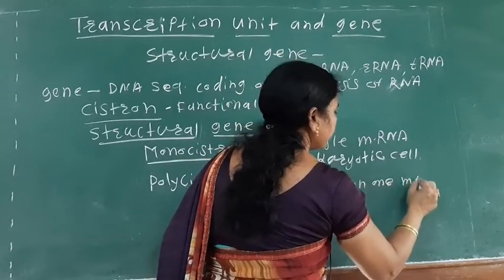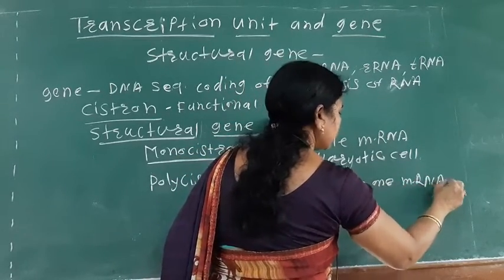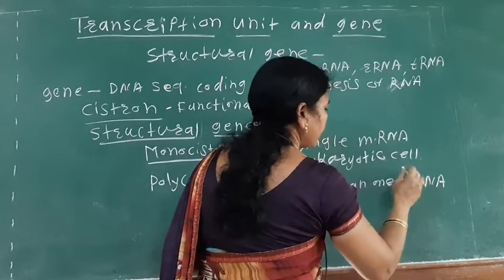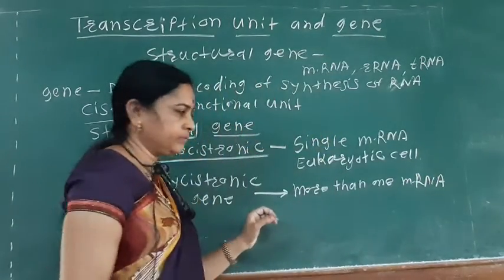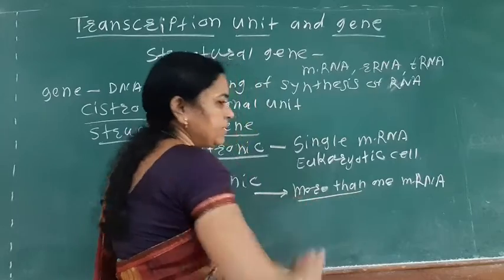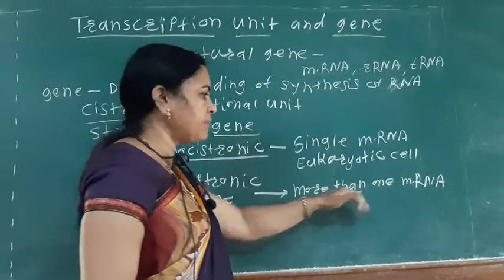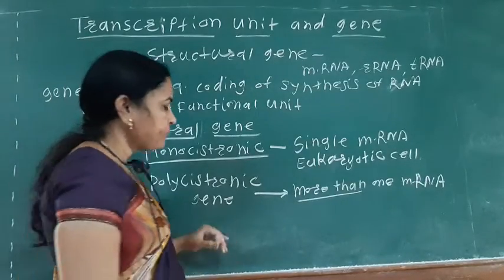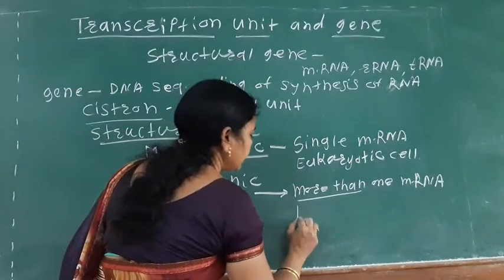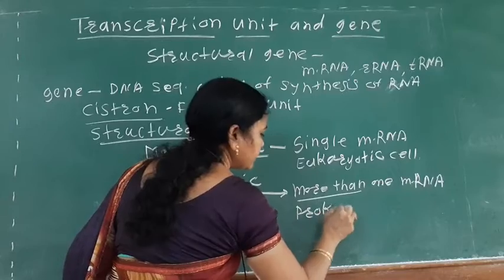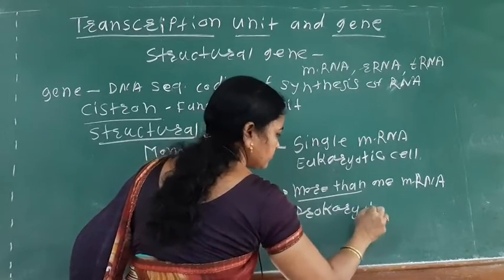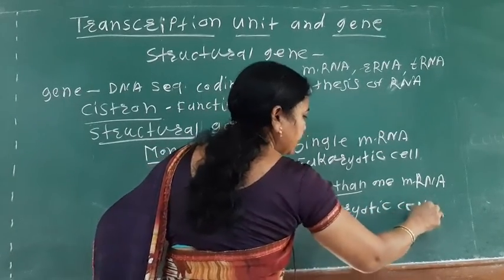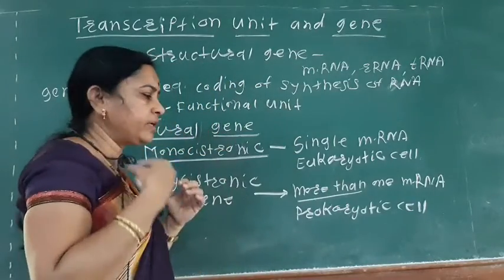One mRNA. These are mainly responsible for the synthesis of more than one type of RNA. म्हणजे एकापेक्षा जास्त mRNA हे या पॉलिसिस्ट्रॉनिक जीन पासून तयार होतील. That is, it is mainly present in the prokaryotic cell. These are mainly present in the prokaryotic cell.